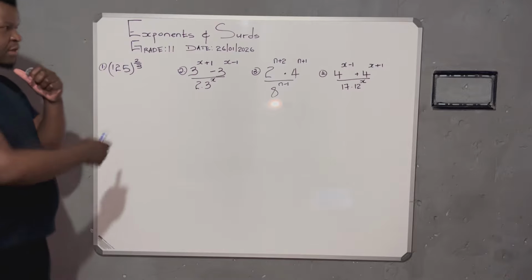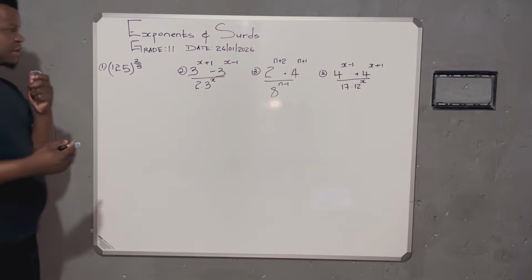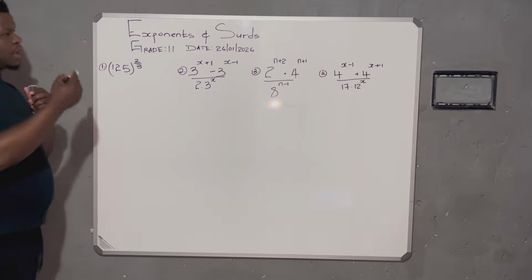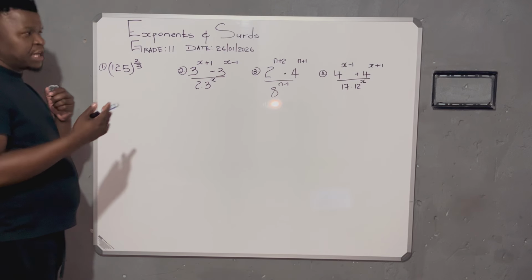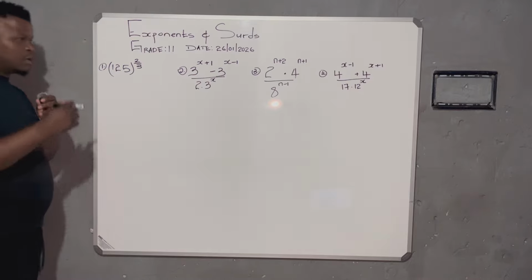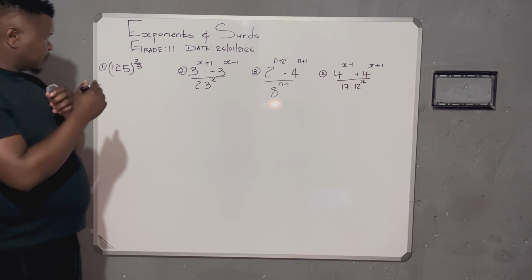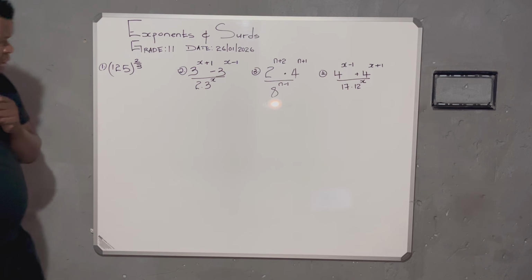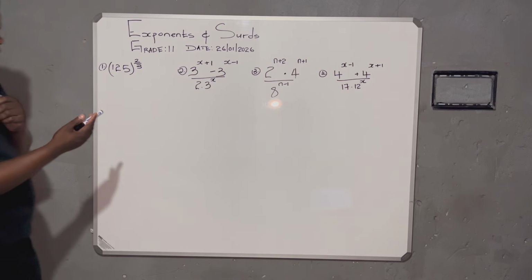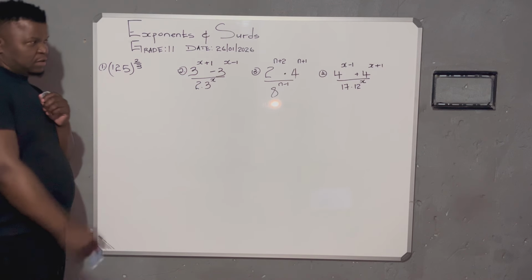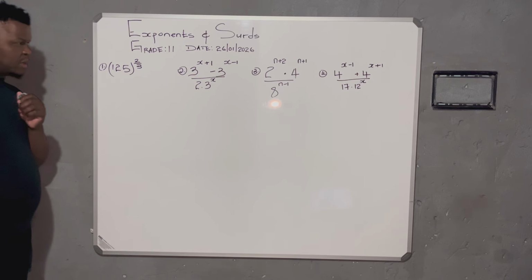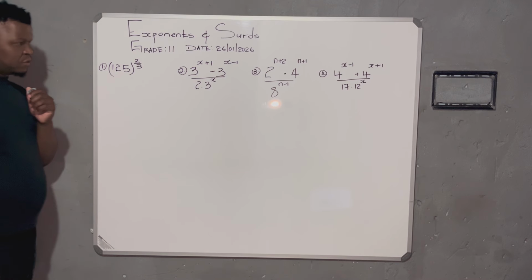Now, looking at these 4 problems, I always advise learners to have a very sharp eye, to look at the problem, and after looking at it, to observe how best you can work out the solution.